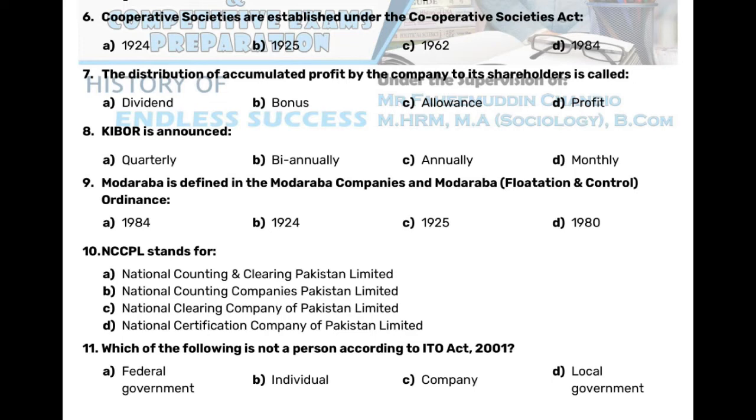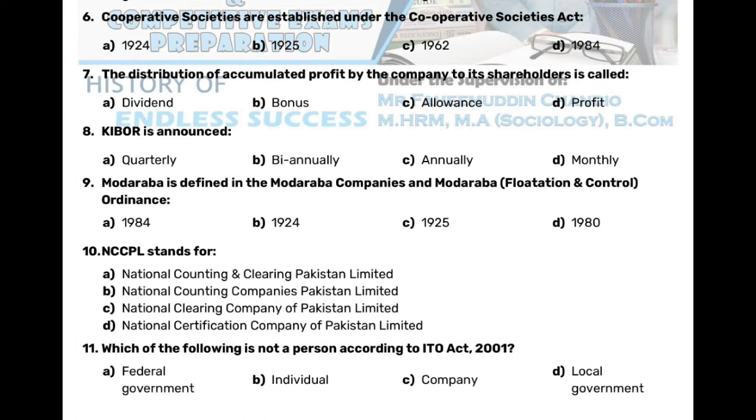1980. 5. NCCPL stands for A. National Counting and Clearing Pakistan Limited B. National Counting Companies Pakistan Limited C. National Clearing Company of Pakistan Limited D. National Certification Company of Pakistan Limited. 6. Which of the following is not a person according to ETO Act 2001?